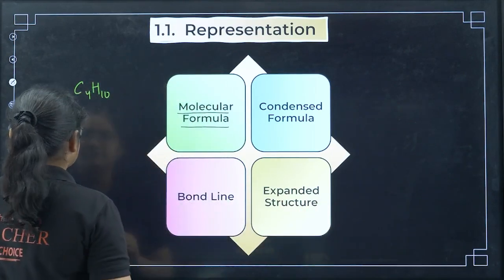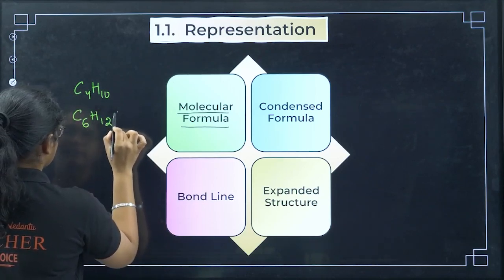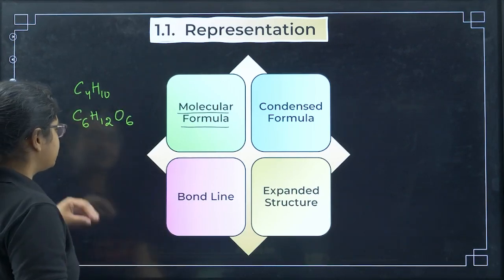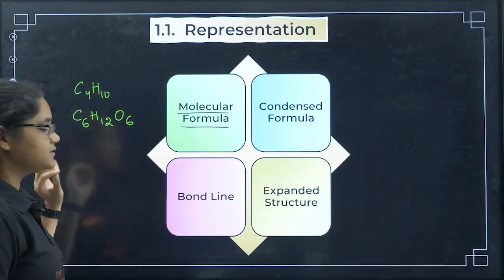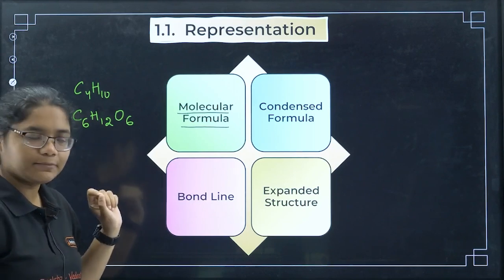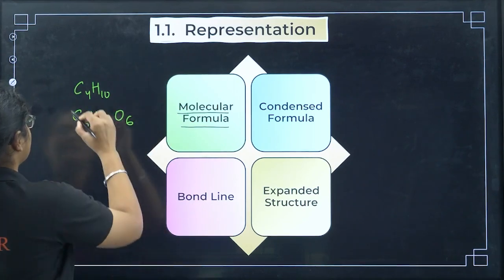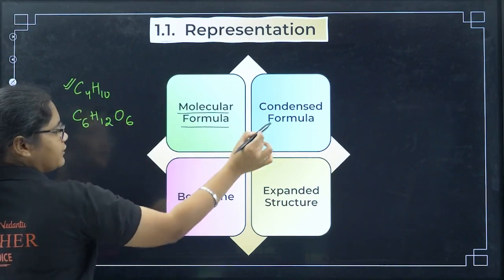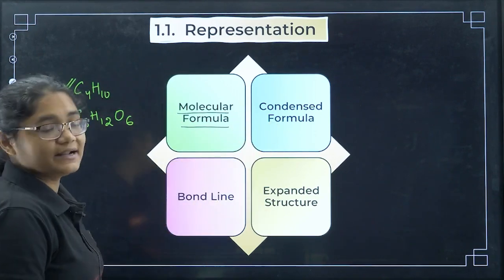Now moving next, suppose I write C6H12O6. Now this is also a molecular formula, which represents what? There are 6 carbons, 12 hydrogens and 6 oxygens, right? So that is how to write a molecular formula, is it clear? Now we will take this as an example and try to solve all the other 3 structures. Okay, so next one is condensed formula.